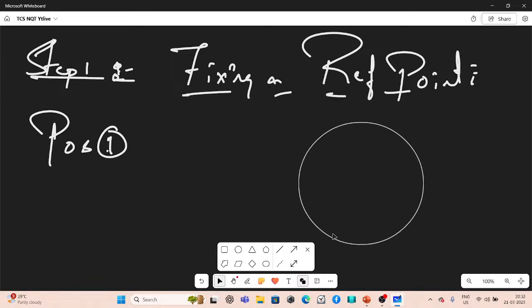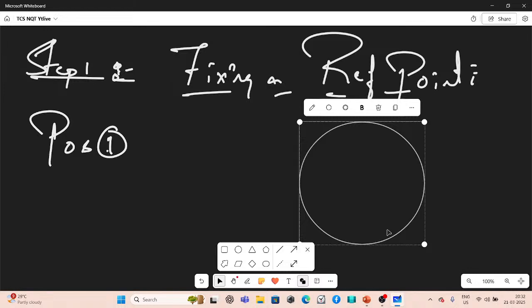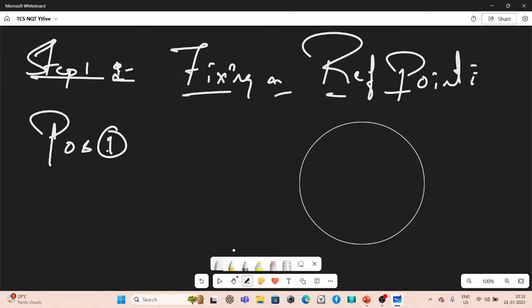Imagine that everybody is there. We have to fix someone. If it is an 8-seated circle, you can make them sit like this: one, two, three, 4, 5, 6, and then 7, 8.